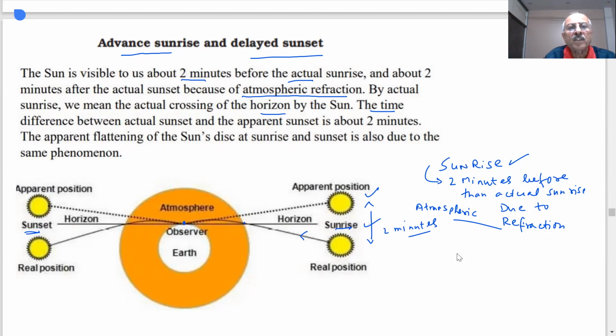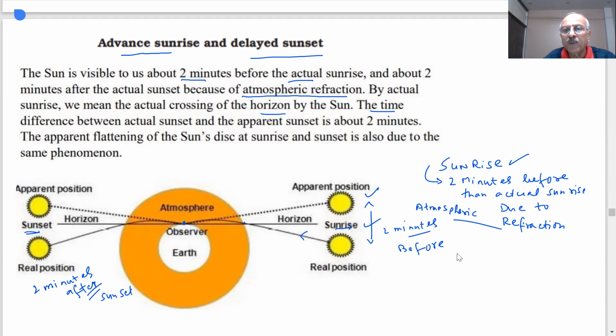So the sun is visible to us about 2 minutes before actual and about 2 minutes after. This is 2 minutes after the sunset. This is the real position. But what we observe, if the light is passing through this, it undergoes refraction. You are here. What you will see is the apparent position. So what you will see, this position will be after 2 minutes. This will be before 2 minutes.